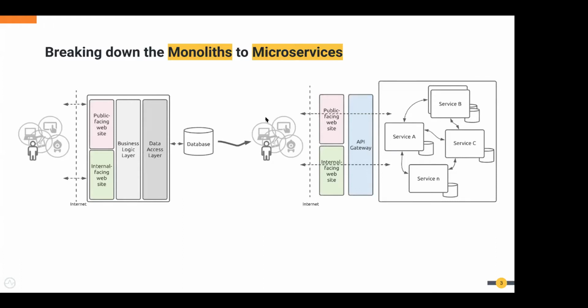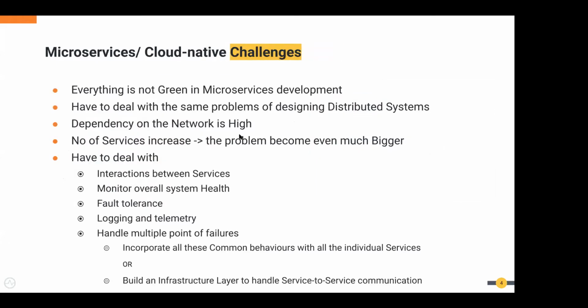The objective is basically to get rid of this large code base and have smaller services to cater to your solution or use cases. Once you break it down into smaller services, they run in their own address space, and it becomes a fully distributed solution. Then automatically it introduces a different set of challenges for application developers, which are nothing but the dependency on the network.